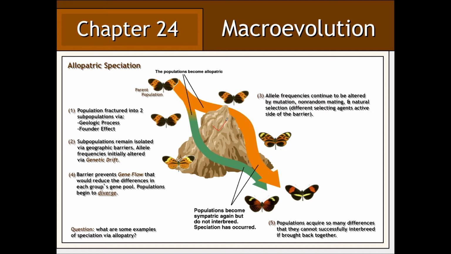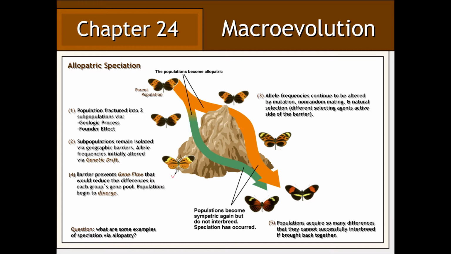It is expected that their respective gene pools will continue to diverge over time. In other words, we would expect the gene pools of these subpopulations to become more dissimilar as time goes on.